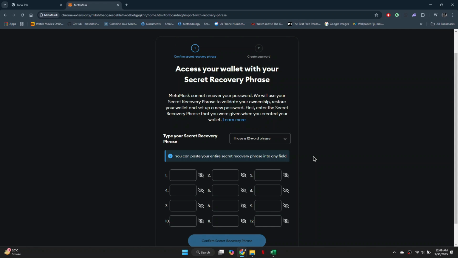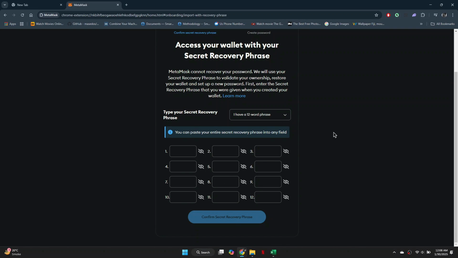To explain further, the recovery phrase is a series of random words you must keep safe. It's a backup for accessing your wallet in case you forget your password. Unlike regular email accounts, which allow you to reset your password using an email or phone number, a blockchain wallet cannot be backed up or linked to those methods. If you lose the recovery phrase, there is no way to reset your account.